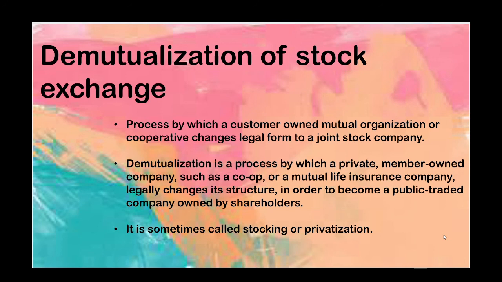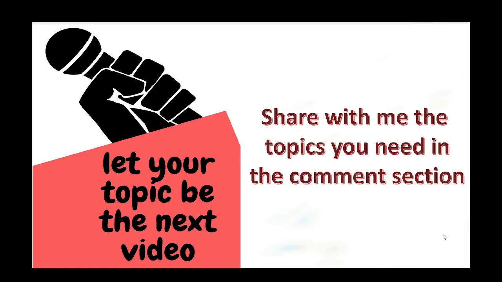So we can say that demutualization is a process by which a customer owned mutual organization or a cooperative changes its legal form to a joint stock company. Okay, so that's all for today. So we discussed what is meant by secondary market, then we discussed the functions of secondary market, then listing, delisting, and demutualization. So we covered all these topics.